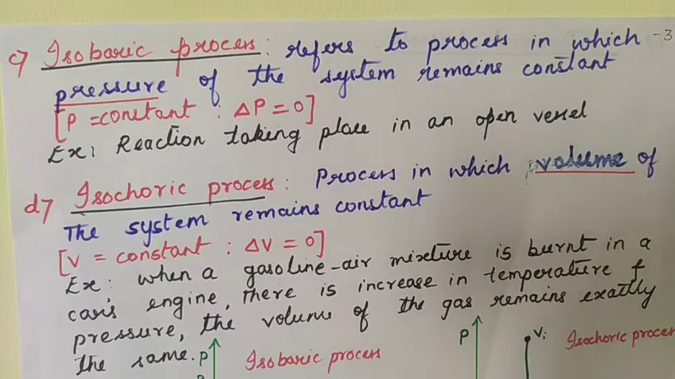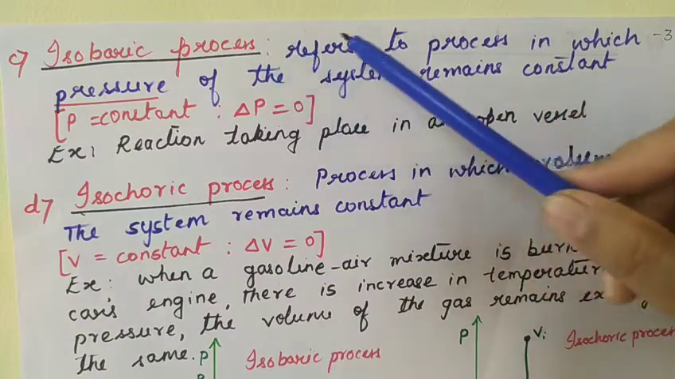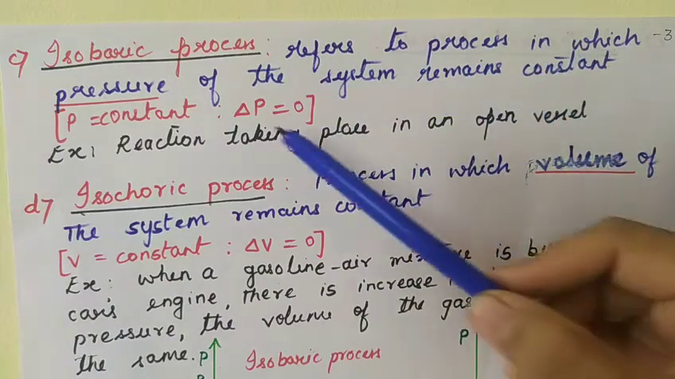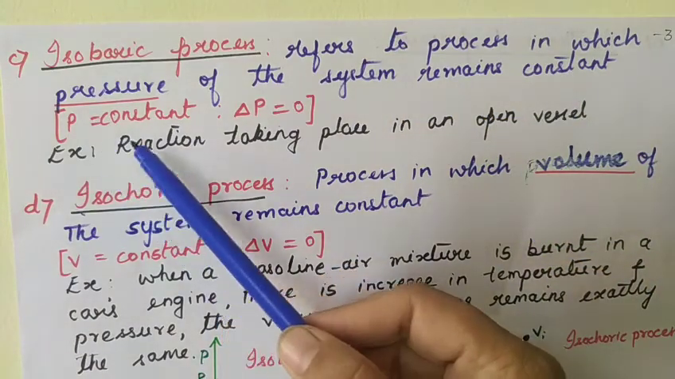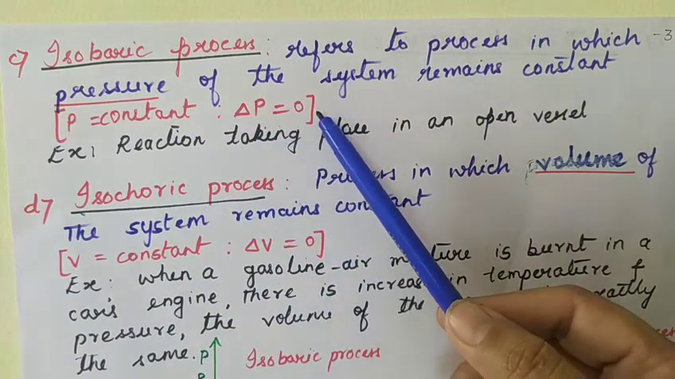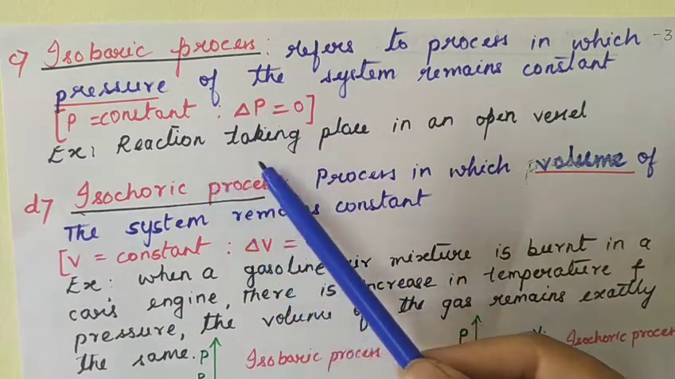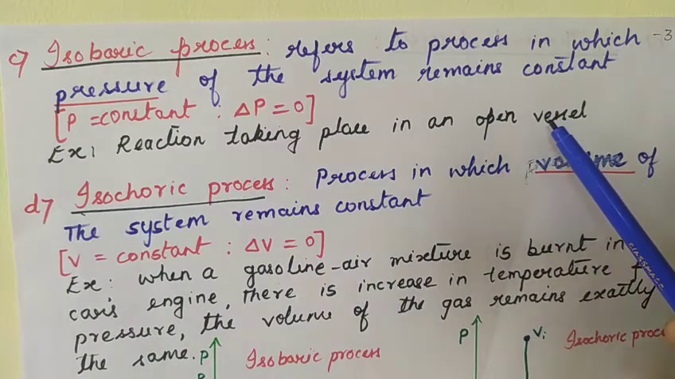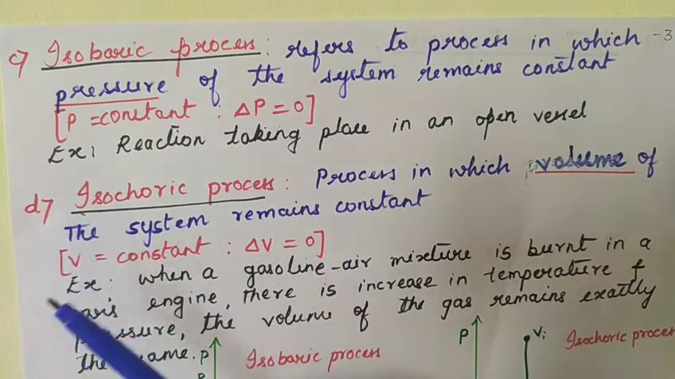Now, the third type of process is the isobaric process, and it is a process in which the pressure of the system remains constant. So pressure P is constant and change in pressure is equal to 0. An example of an isobaric process is a reaction taking place in an open vessel. Now let us move to the fourth process.